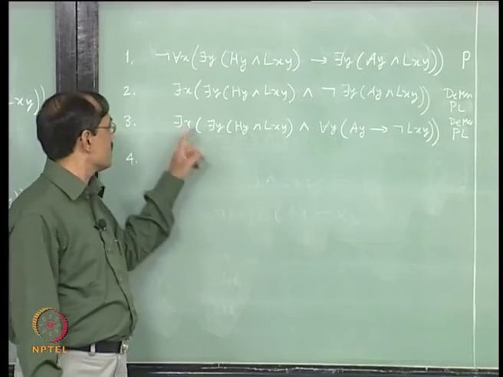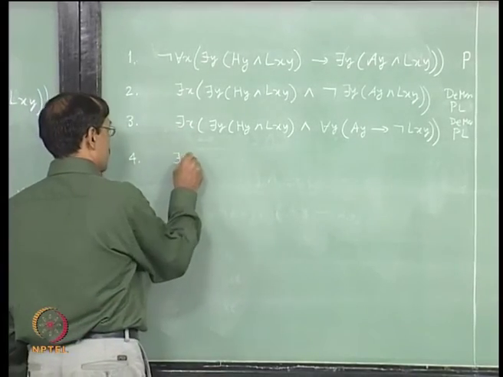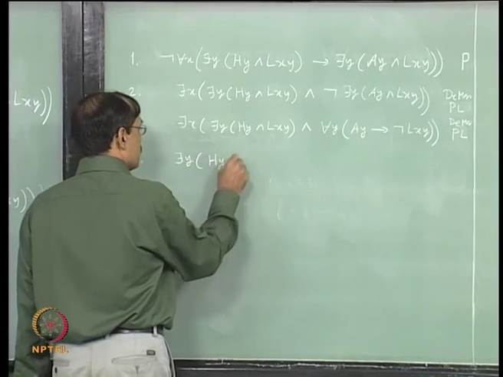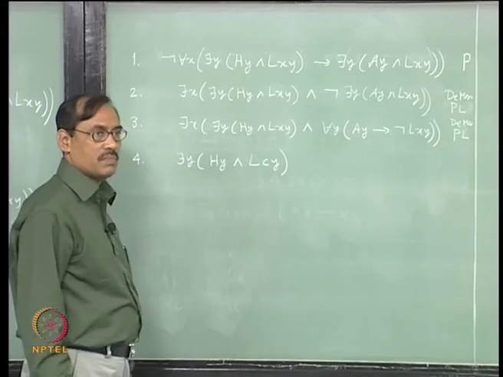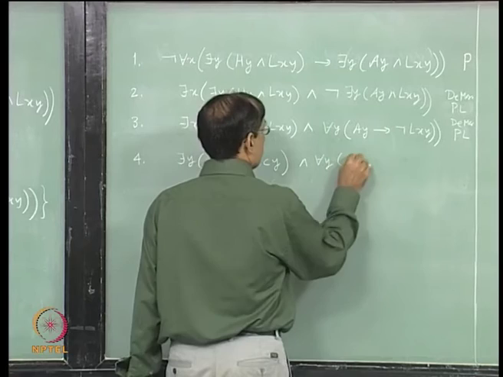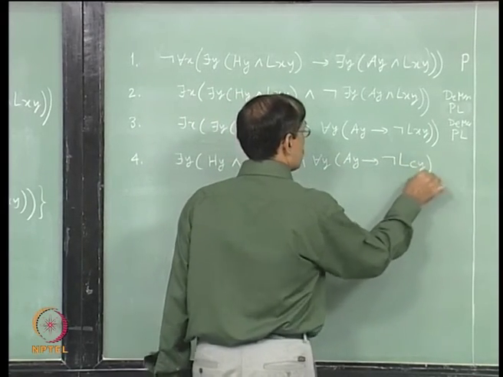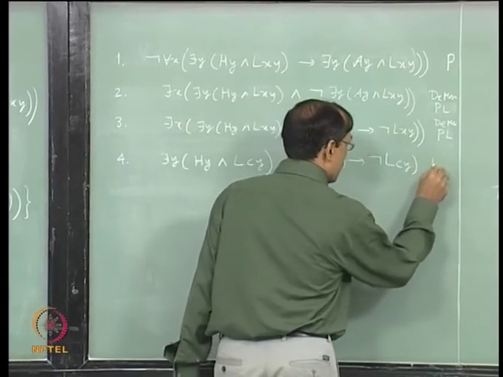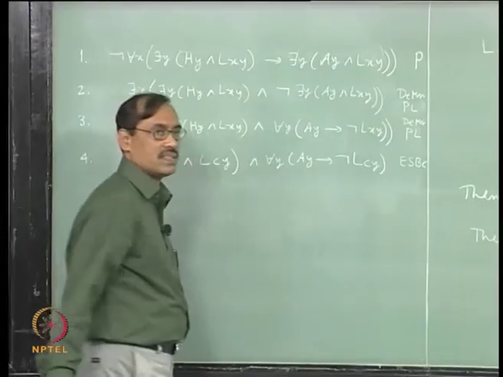Fine. Suppose I instantiate x to c, a constant. So, I would get there is y, I would like to introduce this as an extra hypothesis, this, and for each y ay implies not lcy. Now, I must write existential specification begins with this new constant c.